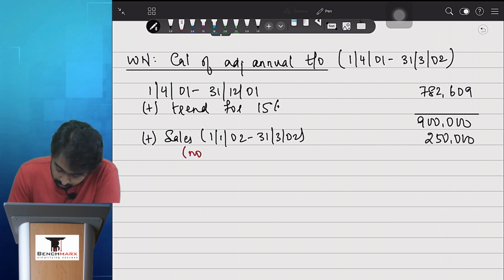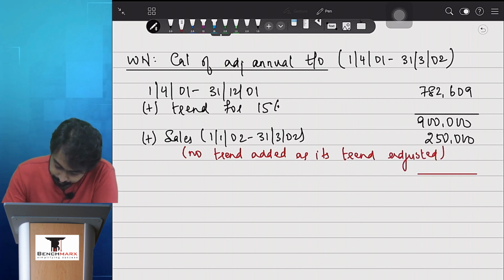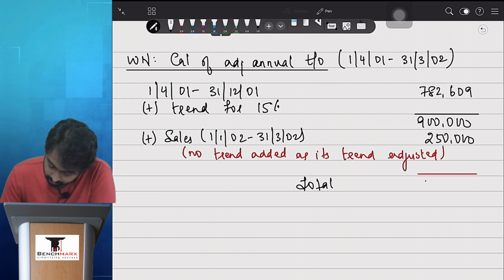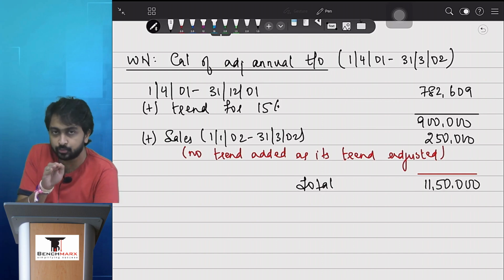No trend added as it's trend adjusted, and that will total 11,50,000. Is this the adjusted annual turnover?